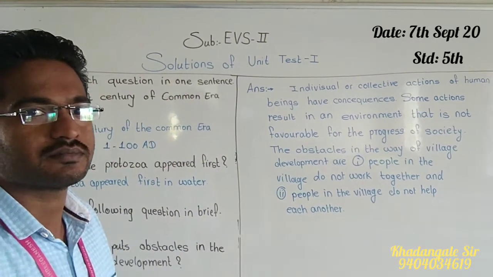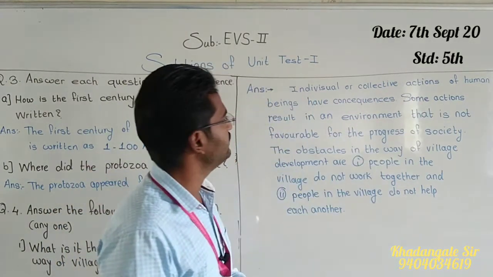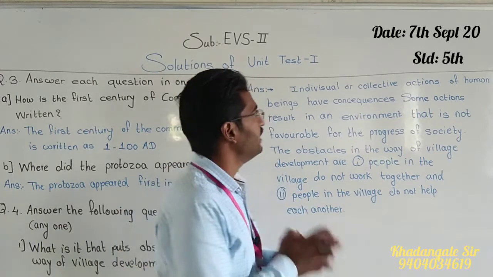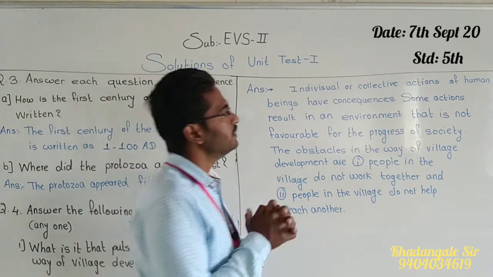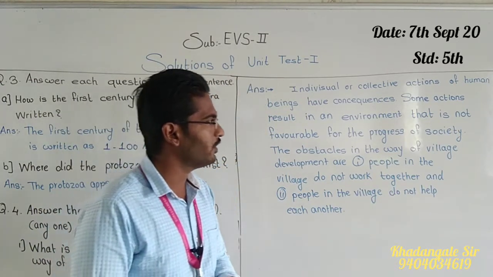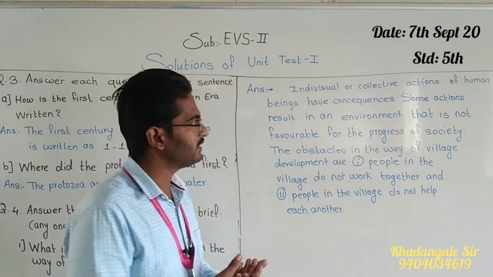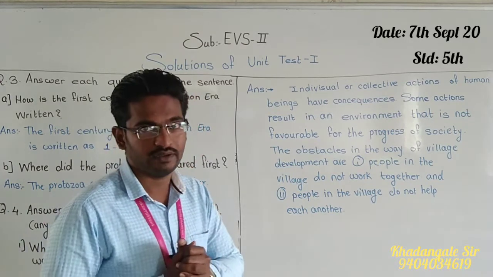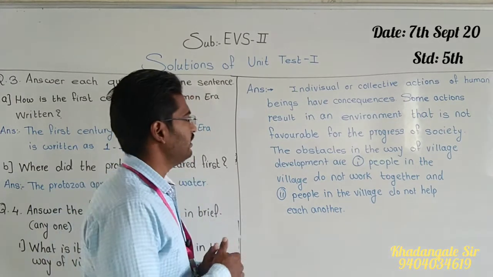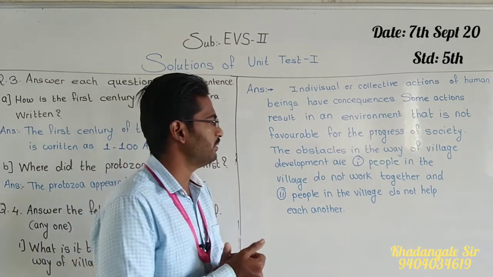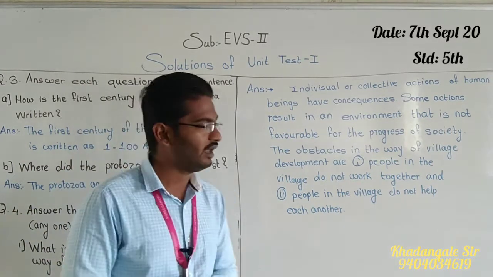Okay. So see, the answer: individual or collective actions of human beings have consequences. Some actions result in an environment that is not favorable for the progress of society. And the obstacles in the way of village development are,